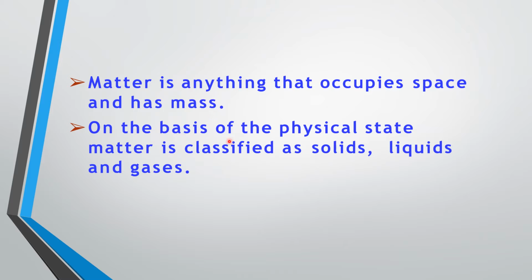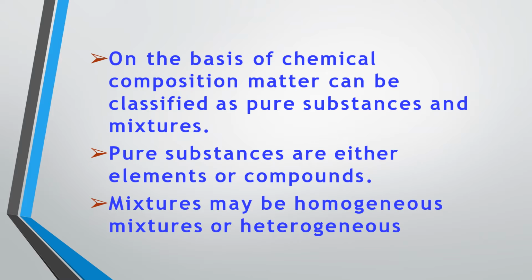On the basis of physical state, matter is generally classified as solids, liquids and gases. On what basis have they classified matter? Broadly, matter is classified as physical and chemical classification. Physical classification is solids, liquids and gases. And what about chemical classification? On the basis of chemical composition, matter can be classified as pure substances and mixtures, where pure substances are either elements or compounds, whereas mixtures may be homogeneous or heterogeneous.